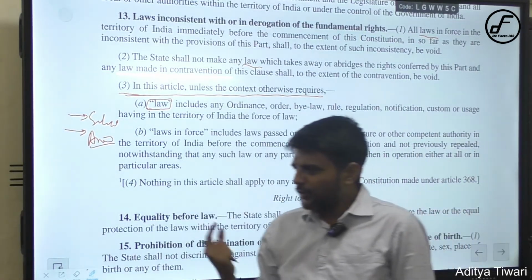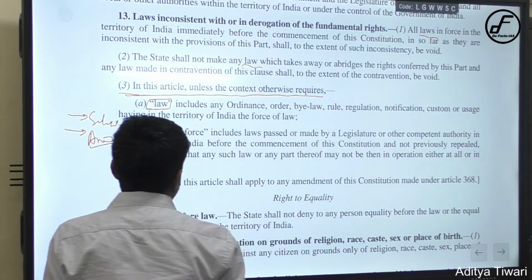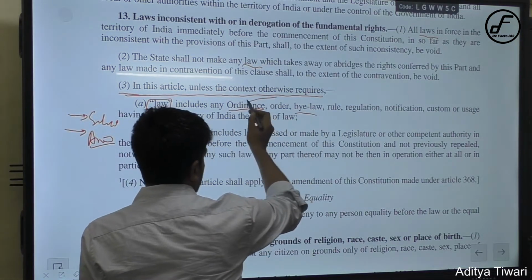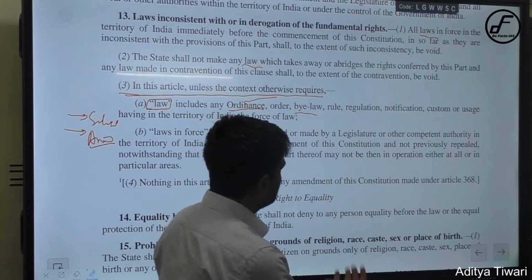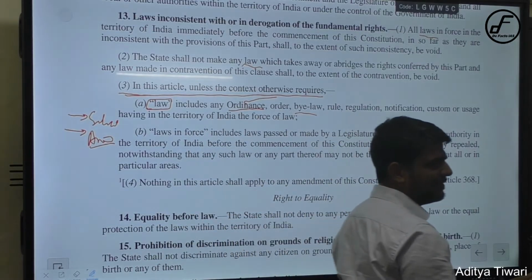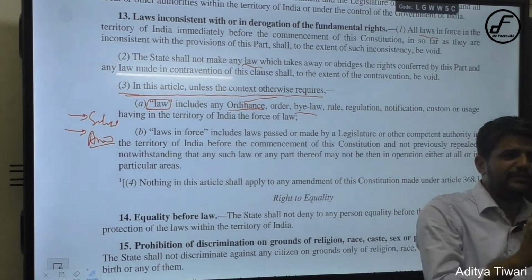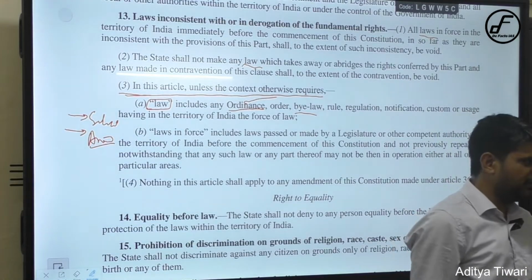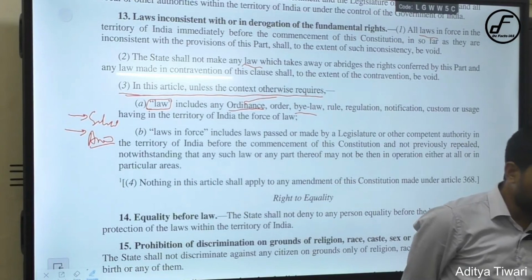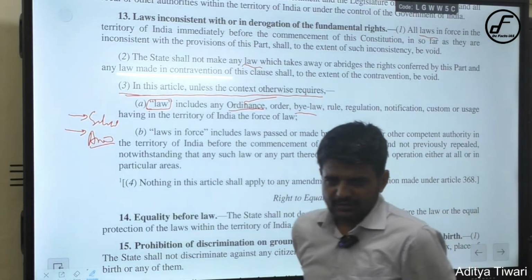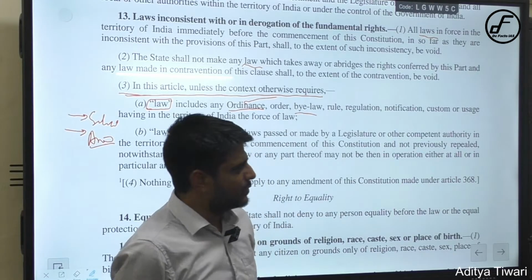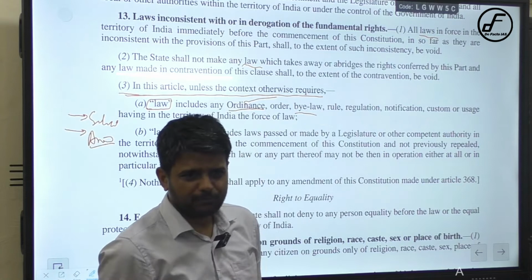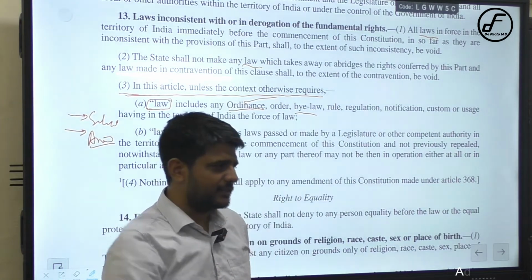So here, if you look at the definition, it says that the word law includes ordinance, that is a bylaw, right, provided under the constitution, order, rule, regulation, notification. These all are basically variations of the same thing, administrative acts. Now the modes of administrative action may be different. It may be called by different names, even guidelines. Government of India comes up with a guideline. So guideline is not mentioned, but still it will come within the meaning of the word law. It is simply the nomenclature, nothing else.